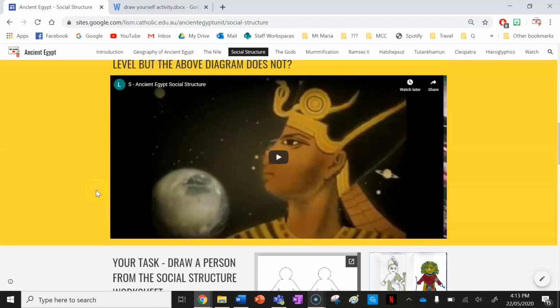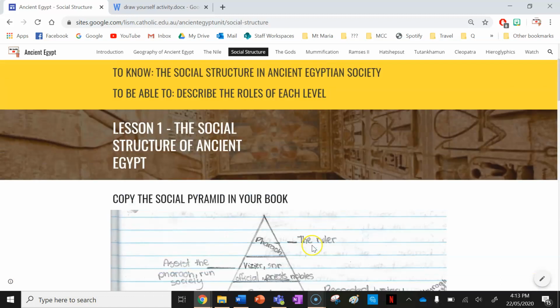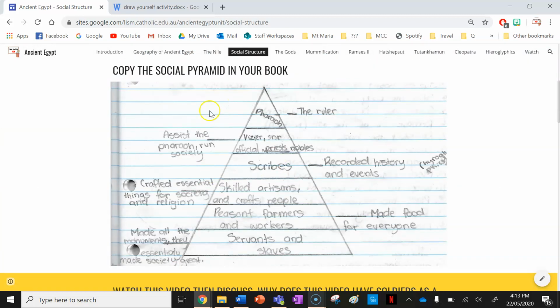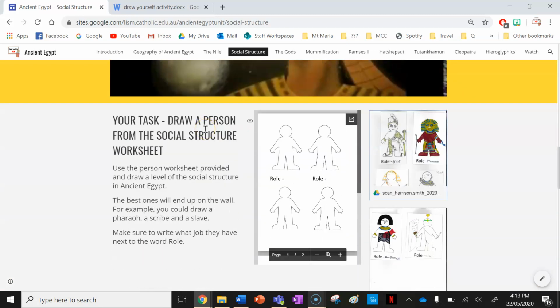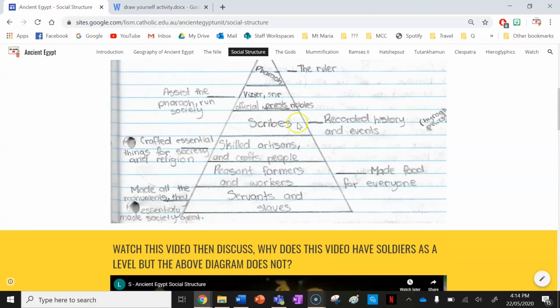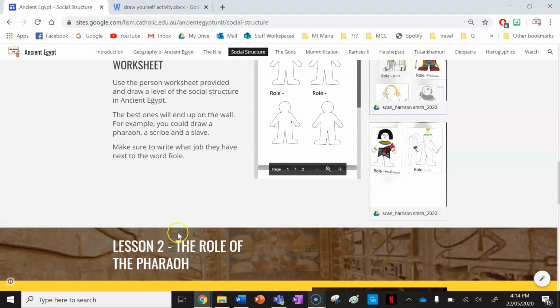So that brings us to the end of lesson 1, guys. So we've learned about the different levels of people and the types of people that lived in ancient Egypt and really ran ancient Egypt and helped their whole society and their whole empire run. So we've looked at the social pyramid. You've copied this down in your books and we've discussed it. You've watched this video that has some quite good visuals on that social pyramid, and you guys have developed your understanding by drawing some of the levels of the social pyramid that you've seen there, and you can see what those people look like as well. Thanks, guys, and I'll see you for lesson 2, the role of the pharaoh, why the pharaoh was so important and what they did and what the people believed they did as well.